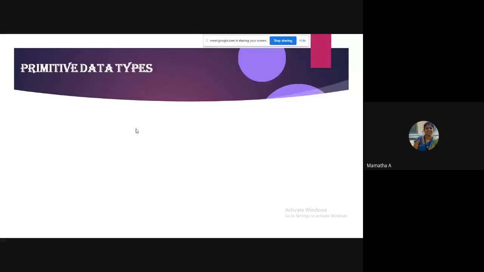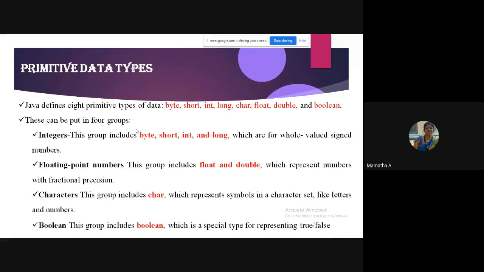This difference is quite simple. Int holds a range of values. Okay, we'll see what range of values. Suppose an integer must hold more than the range of int, then we go for long. It is like, see, int is a small container, long is a big container. You're understanding something like that. We'll see with an example, you will know better.